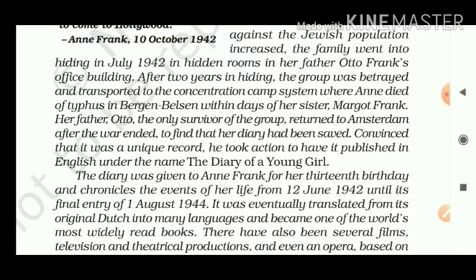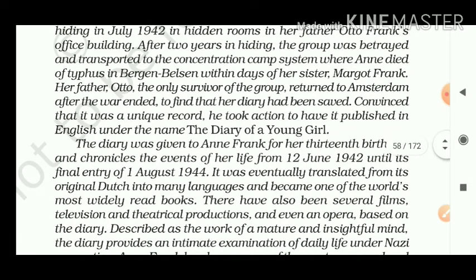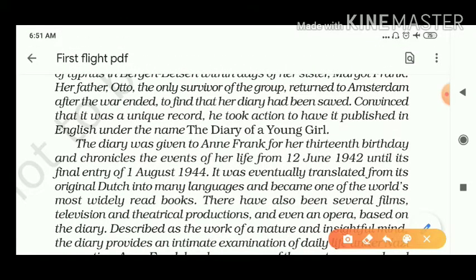He took action to have it published in English under the name The Diary of a Young Girl. Basically, the name of the diary is The Diary of a Young Girl, and that is the diary of Anne Frank. The diary was given to Anne Frank for her 13th birthday and chronicles the events of her life from 12th June 1942 until its final entry of 1st August 1944.